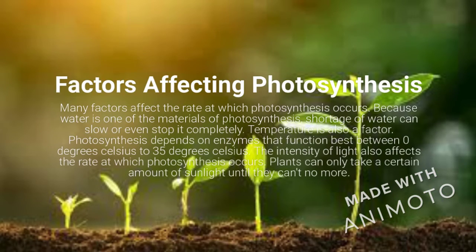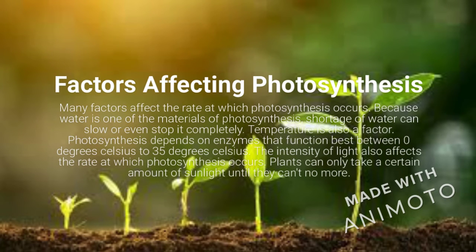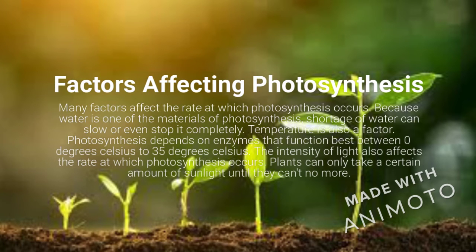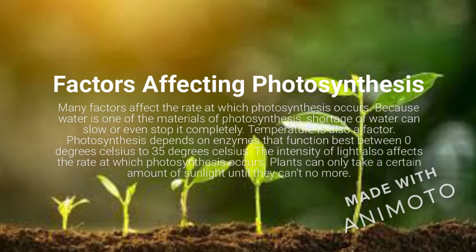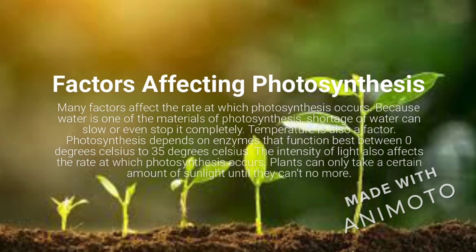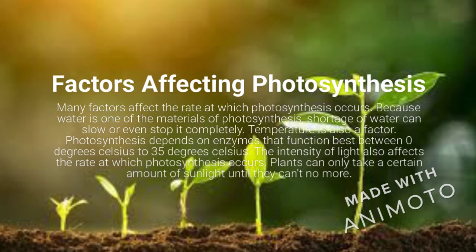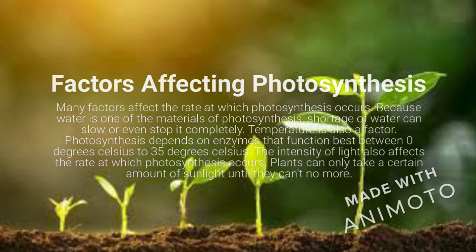Factors affecting photosynthesis. Many factors affect the rate at which photosynthesis occurs. Because water is one of the materials of photosynthesis, a shortage of water can slow or even stop it completely. Temperature is also a factor. Photosynthesis depends on enzymes that function best between 0 degrees Celsius and 35 degrees Celsius. The intensity of light also affects the rate at which photosynthesis occurs. Plants can only take a certain amount of sunlight until they can't take any more.